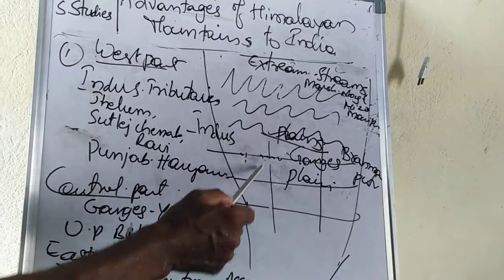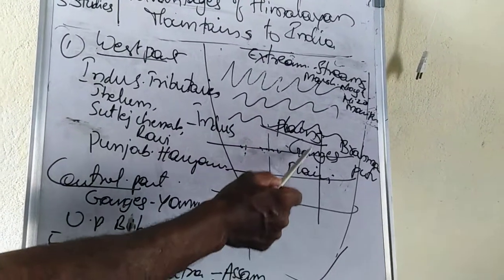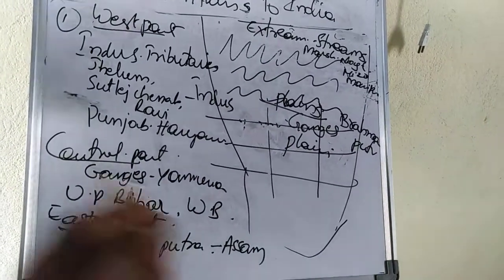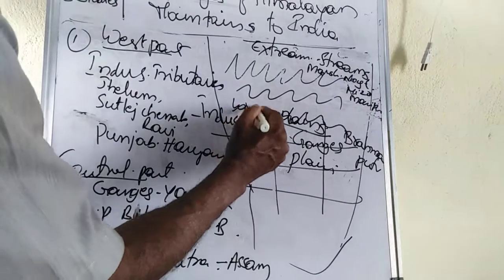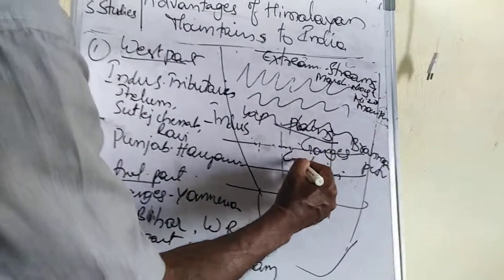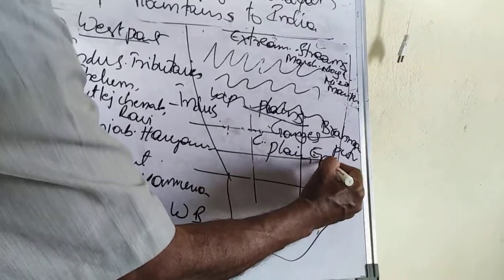Now, if we study about the plains, the plains are divided into three parts. One is called the western part, one is called central plains, and another is called eastern plains.